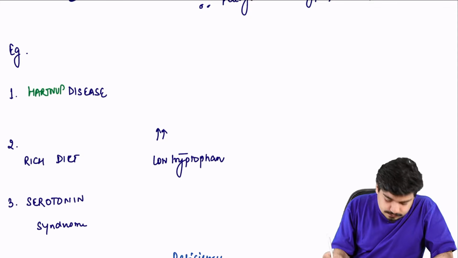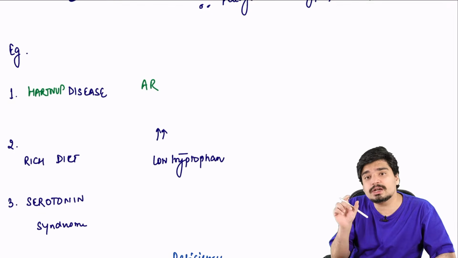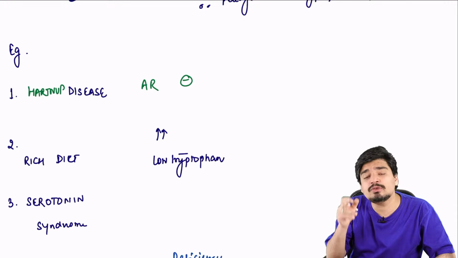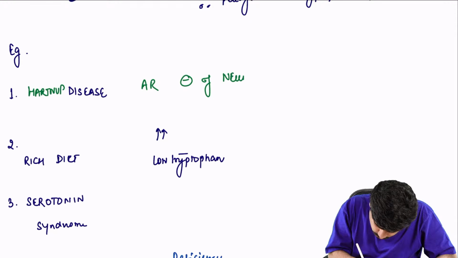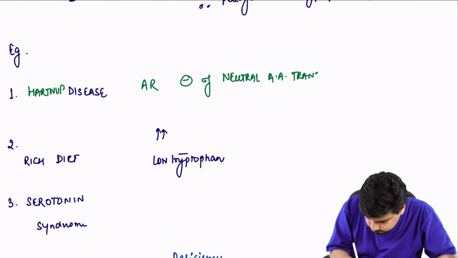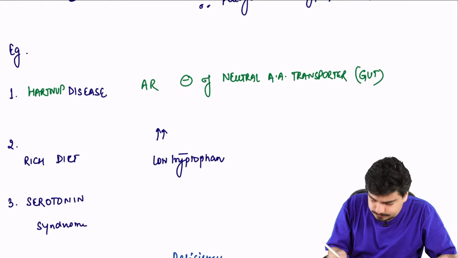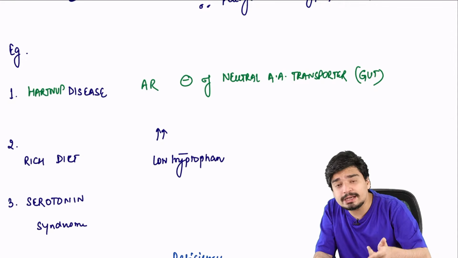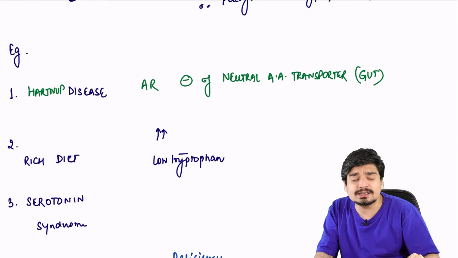Hartnup disease is a genetic disorder. It is an autosomal recessive genetic disorder where there is an absence of neutral amino acid transporter in the gut. So your body doesn't absorb any neutral amino acids. It doesn't absorb tryptophan and other neutral amino acids like valine, leucine, glycine.